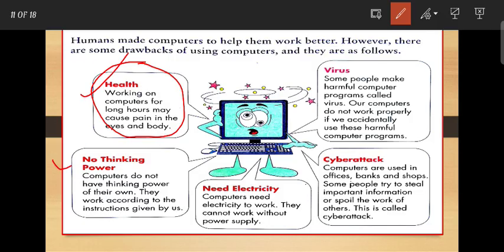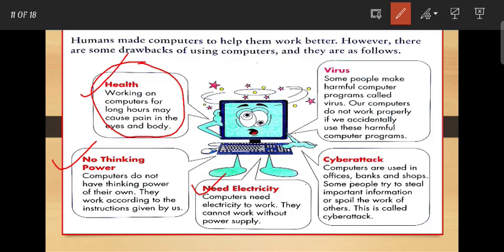Next, the computer does not have thinking power of its own. It always works according to the instructions given by us. Next, it needs electricity. The computer needs electricity to work. We all know that a computer is an electronic machine. So the computer needs electricity to work. It cannot work without the power supply.